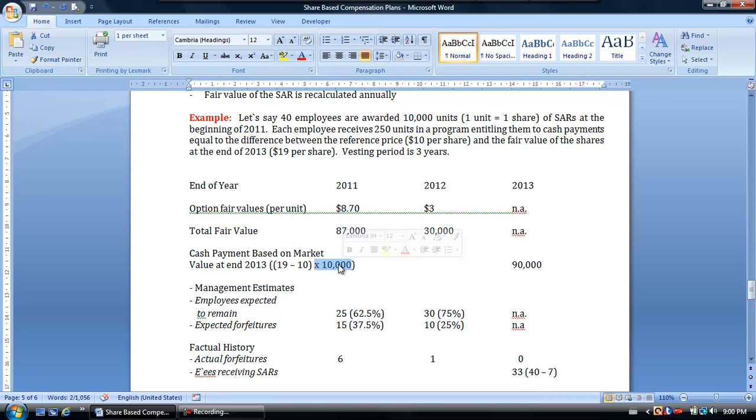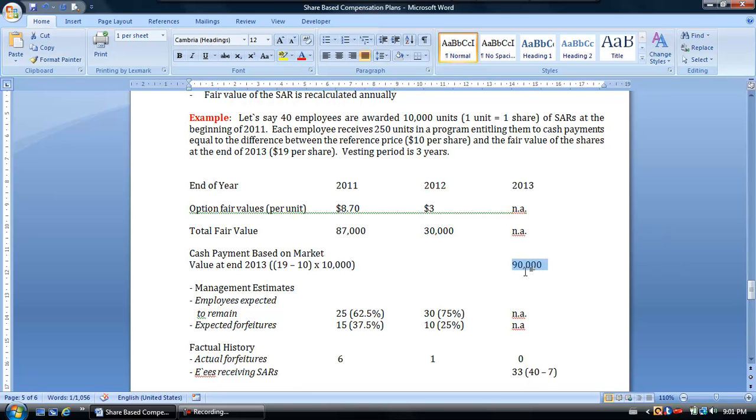So now, if we look at the option fair value per unit, you'll notice it's changing every year, and the total fair value is going to be equal to the per unit value times the number of units. Notice here that in 2013, these two amounts are not applicable. The reason being that we're at the end of the period and we already know the value of the cash payment, so the fair value of the rights doesn't really matter. We already know how much we're paying people out. We're at the end of the vesting period.